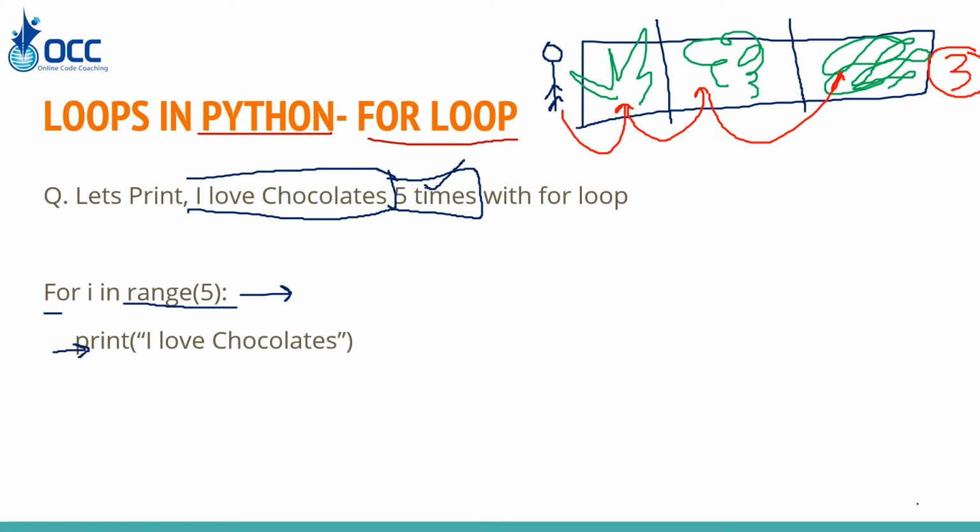Let's say I want to print I love chocolates 5,000 times. Then what will I write? For i in range of 5,000, print I love chocolates.